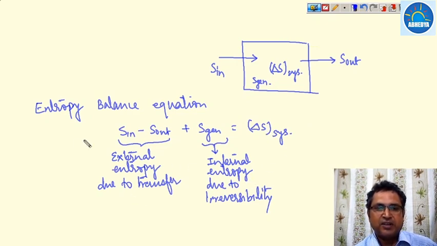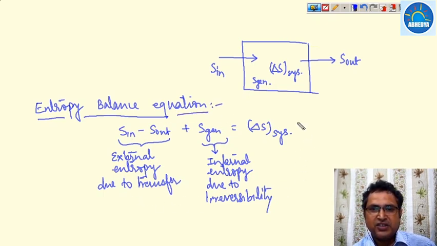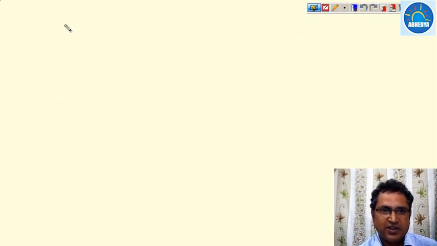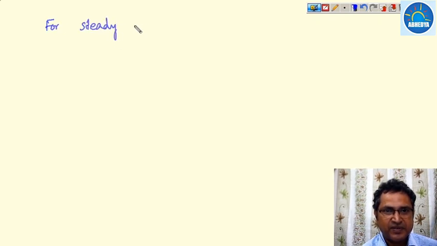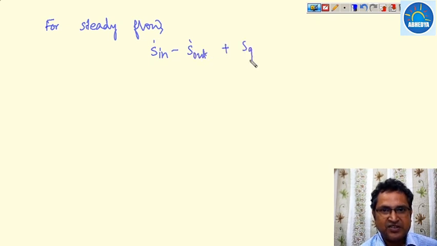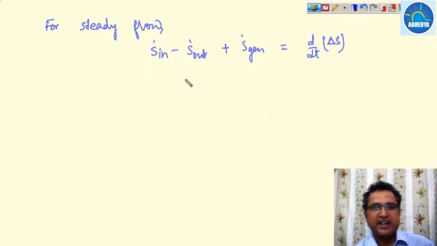So this is your entropy balance equation. Since we know that entropy is a property, for the steady flow equation, S dot in minus S dot out plus S dot generation becomes d by dt of delta S, where this dot means the rate of the entropy, and since it is a property, this value becomes 0.